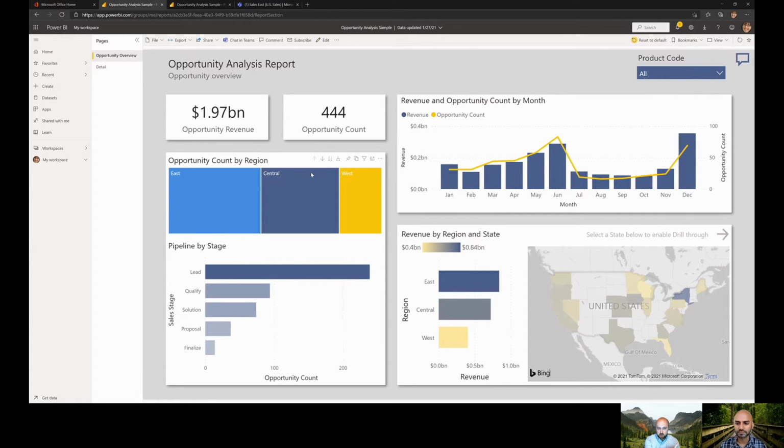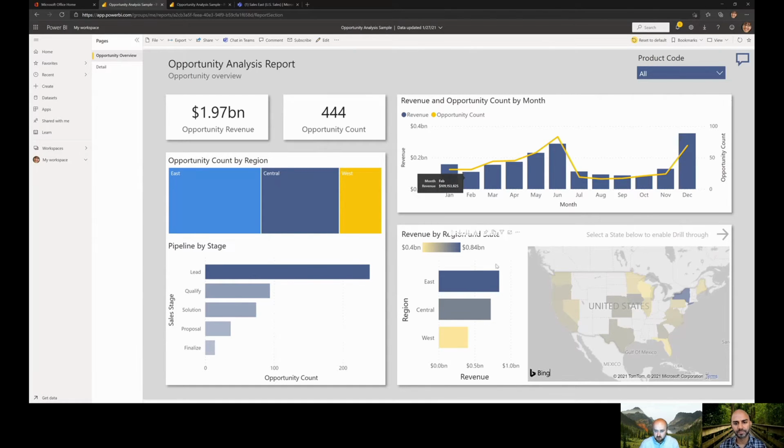We've got it broken out into East, Central, and West. You can see the different stages of the pipeline. So where is that sale within the sales funnel? Is it a lead, qualify, solution, proposal, finalize? You can see the opportunity count broken out, and it's got that traditional funnel feel where you start with a bunch of leads, and it funnels down into the final result, the sale.